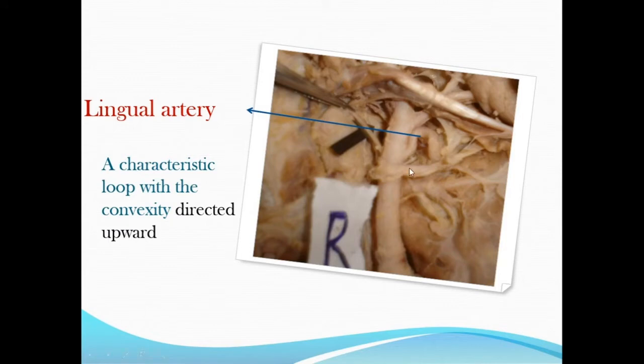So this is the dissected image of the lingual artery. So this is the lingual artery, a characteristic loop with the convexity directed upward. That is the typical feature of the lingual artery. This loop is to allow the movements of the hyoid bone, as it arises opposite to the tip of the greater cornu of hyoid bone. And this lingual artery is also crossed by the hypoglossal nerve. So this is the hypoglossal nerve which crosses the internal carotid artery, external carotid artery and also this lingual artery.